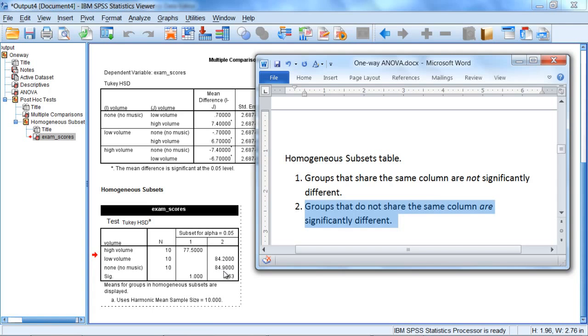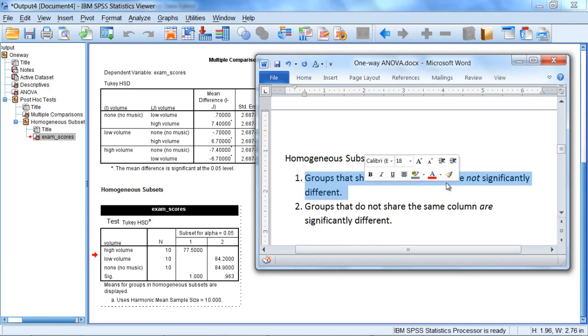Let's start with the groups that share a column. Notice here in column 2, we have low volume and we have none or no music, no volume. These two groups share column 2. So that means that since they share the same column, they are not significantly different. So we would say low and no volume are not significantly different.